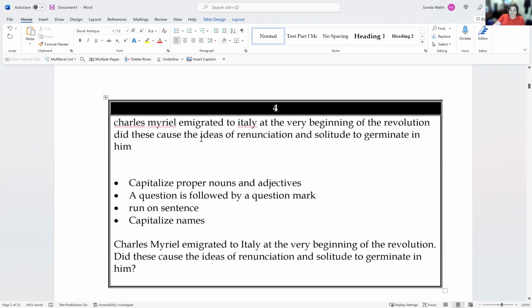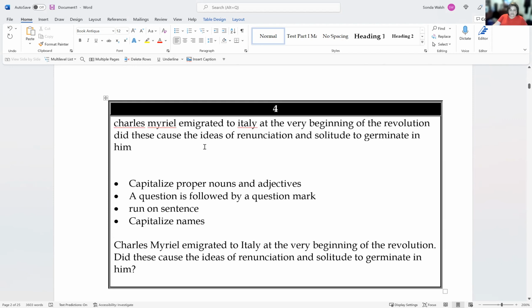So in this exercise, you capitalize proper nouns and adjectives: Charles, Myriel, and Italy. You put a question mark at the end of a question. So we've done that down here. You fix a run-on sentence, and I've showed you how to do that. You always have to identify your subjects and the verbs and figure out where one sentence ends and the next begins. And capitalize names. We've talked about that twice. Okay, that's number 4.